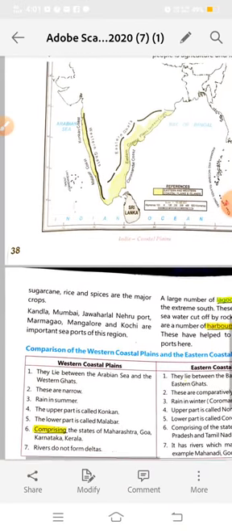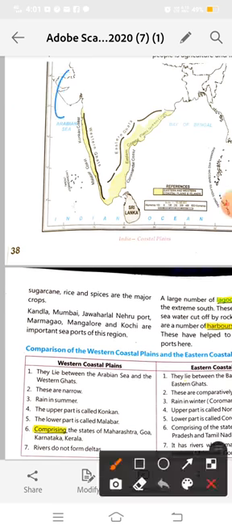So which are the main seaports? Kandla in Gujarat, Mumbai and Jawaharlal Nehru in Maharashtra, Marmagao in Goa, Mangalore in Karnataka, and Kochi in Kerala are the important seaports of this region.